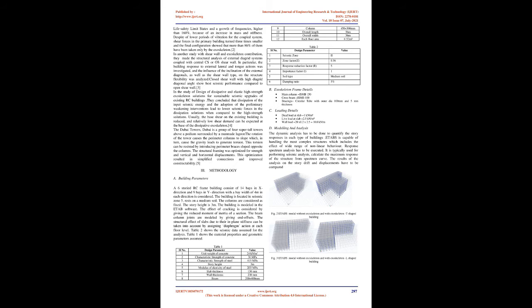In particular, the building response to external lateral and torque actions was investigated, and the influence of the inclination of the external diagonals, as well as the shear wall type, on the structure flexibility was analyzed. A closed shear wall with high diagrid diagonal angle shows the best seismic performance compared to an open shear wall.